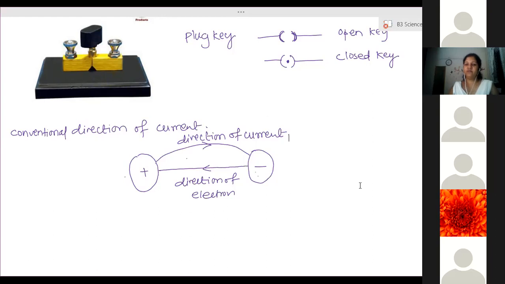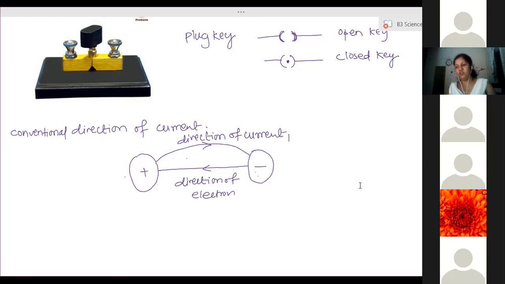So ma'am, all those laws are wrong? They are not wrong. They have put forth those laws by considering the direction of current from positive to negative. But everything is properly fulfilled. There is no problem at all. If you consider the direction of electrons, only the directions will change. For the right hand thumb rule, instead of using the right hand, we have to use the left hand.